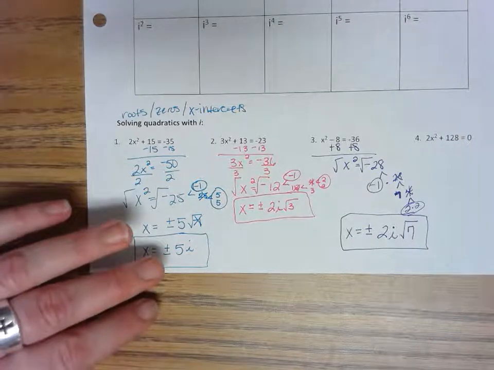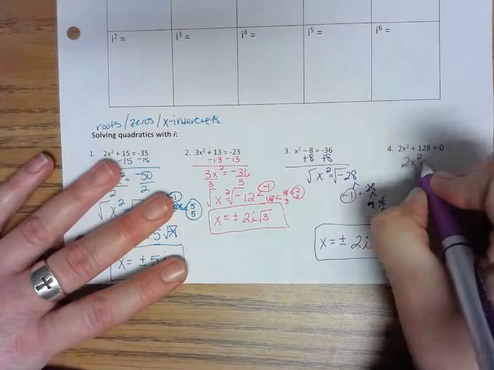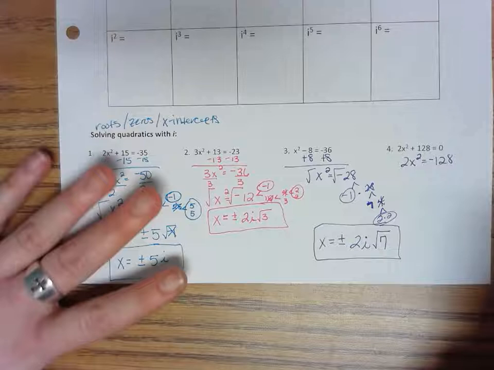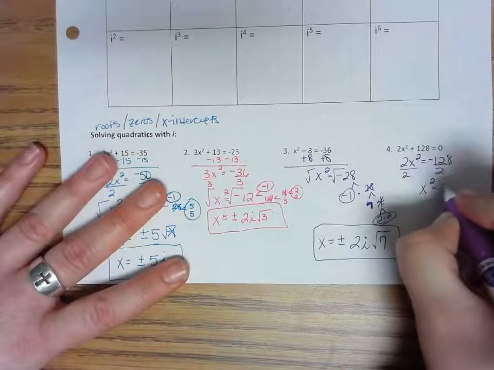And last but not least, we've got number 4, where we're going to subtract 128, so it's going to become negative on the other side. And we're going to divide by 2. That's going to be negative 64.